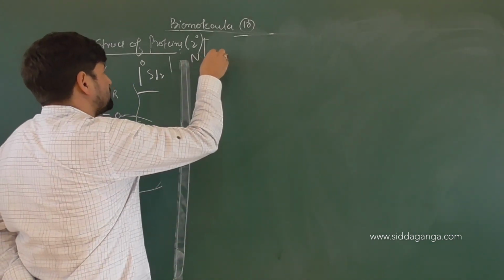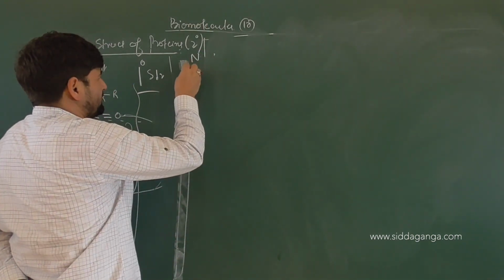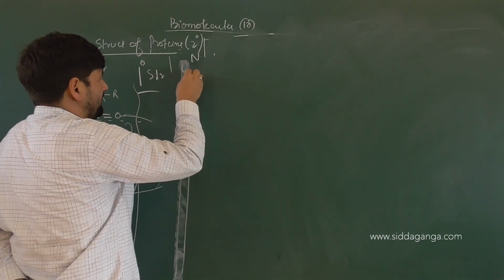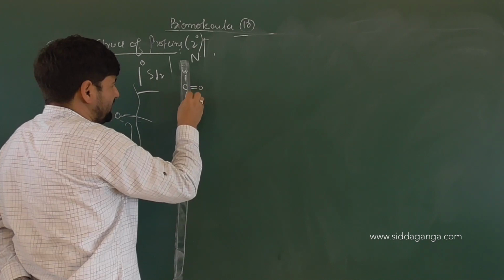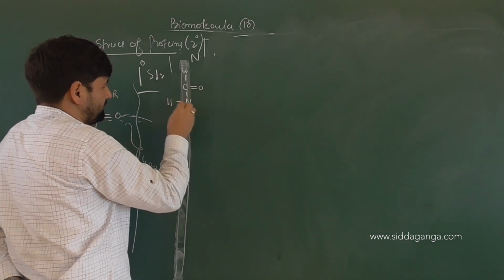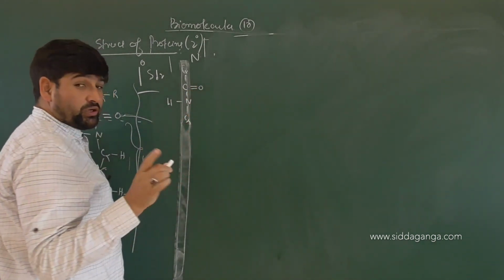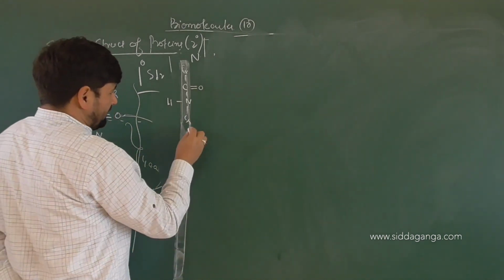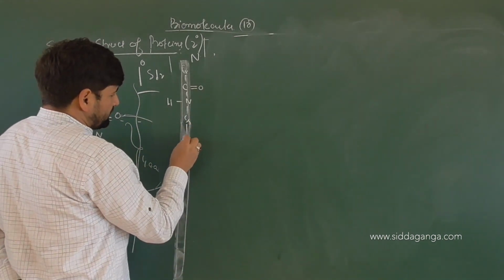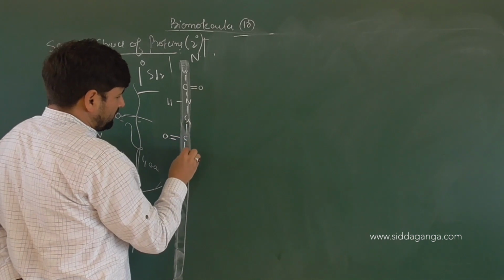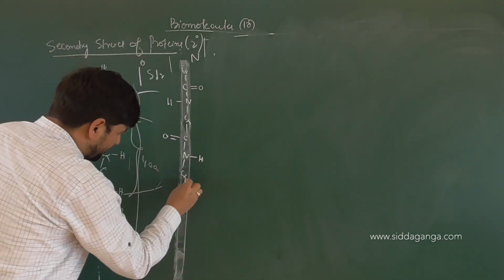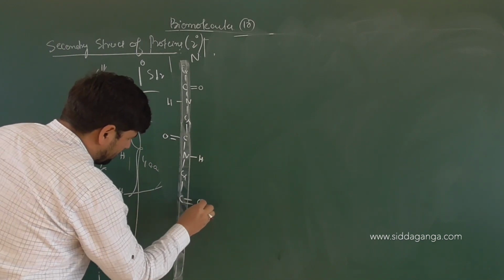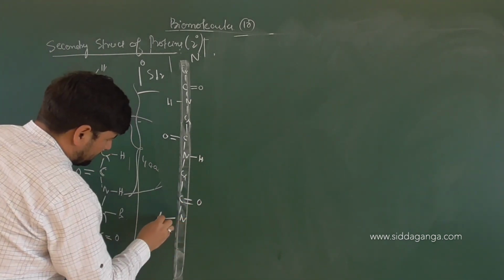So it will be NH, so it will continue on. Let us suppose this is C alpha here. C alpha, then what will you have? C, double bond O, then here NH. So you have C alpha, I am not showing R, I am not showing H here. C alpha, then you have C, double bond O, and NH. Very good. Again, you have C alpha, you have C, double bond O, and NH.